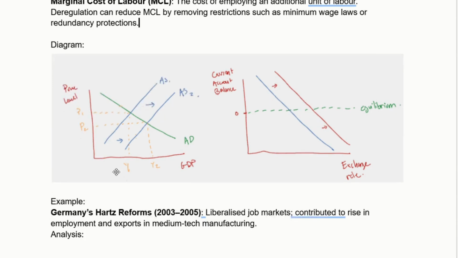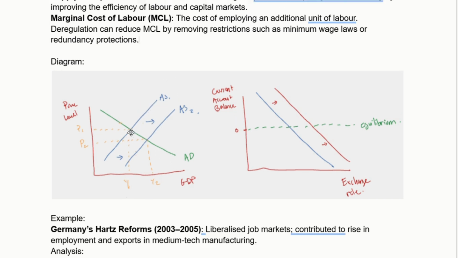So I've included two. One is just a classic ASAD diagram. It shows the increase in your aggregate supply that comes when you reduce the marginal cost of labor. And the thing I'm really paying attention to here is the drop in the price level. So I would use this in part when I'm just illustrating the overall increase in output in the economy as a result of the reduced marginal cost of labor. Obviously, this is not super specific to international trade, but it can help you illustrate the point that you're making.